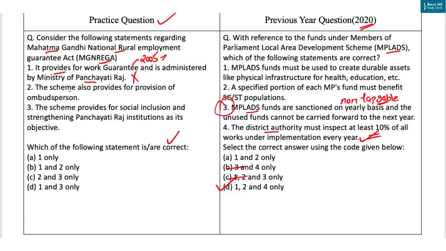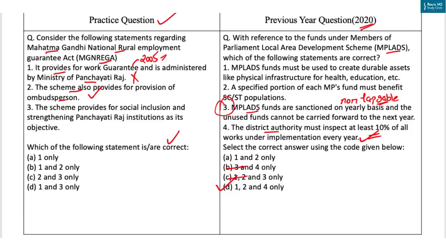Now let's come to the second statement. The scheme also provides for provision of ombudsperson. Now this statement is correct, as it does provide for the ombudsperson, that is the ombudsman shall have power to receive complaints from MGNREGA workers and others on any matters specified in clause 9 either at office or in the field during a field inspection. Recently, the government launched the Ombudsperson app.